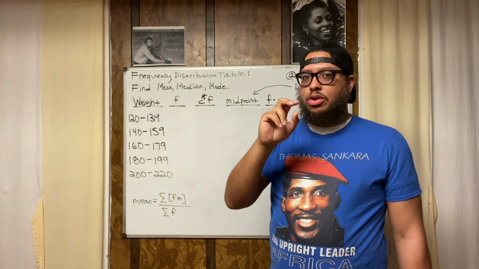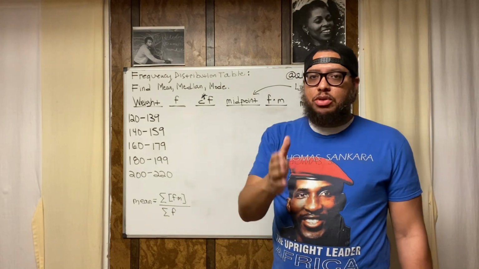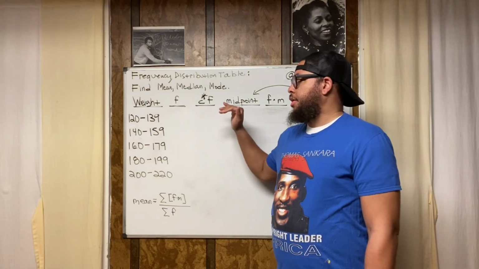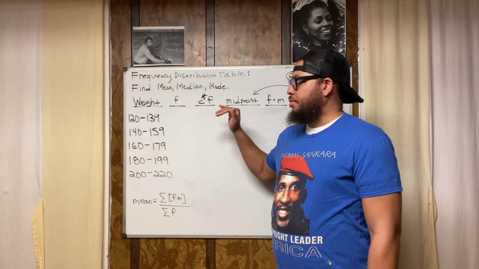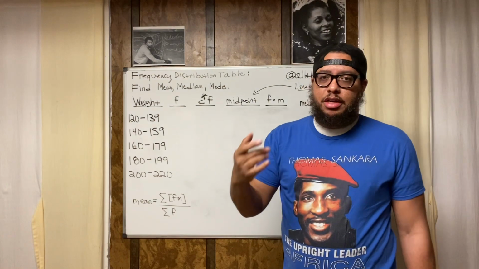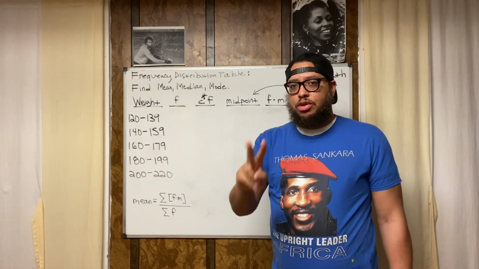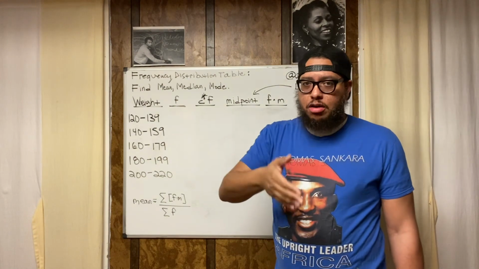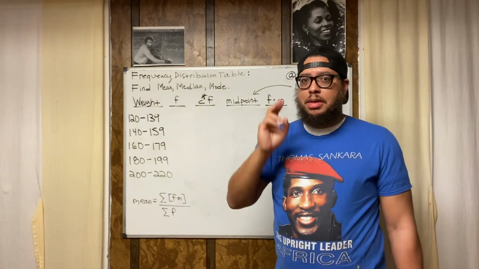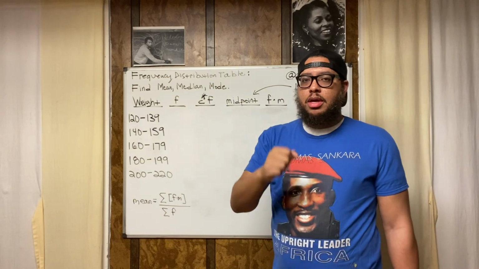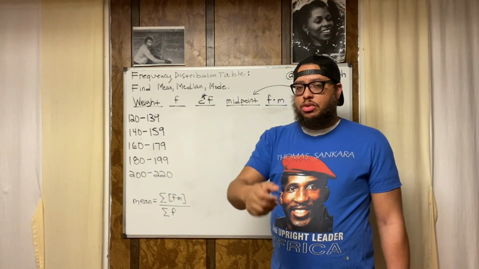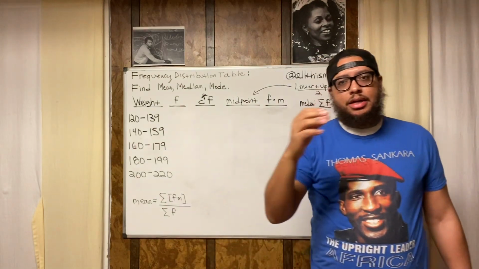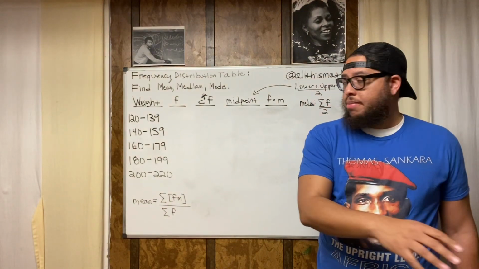So if you have a set of data with an even number of data values, you have to find the 2 middle values, and you take the mean of the 2 middle values, and that would be the median. So there's one thing you do when you've got an odd number of data values, and something else you do when you've got an even number of data values, right?